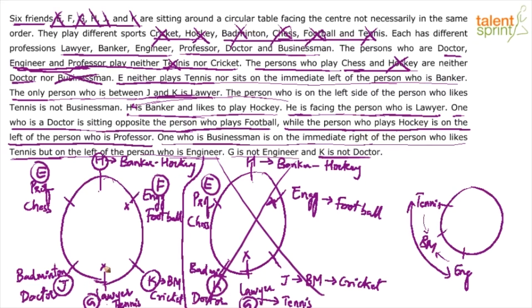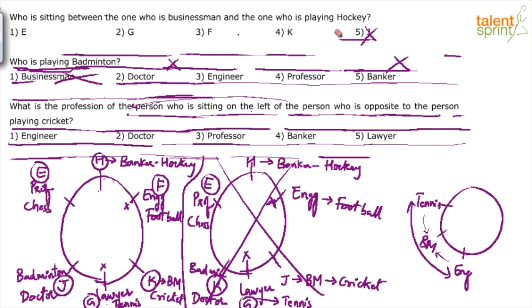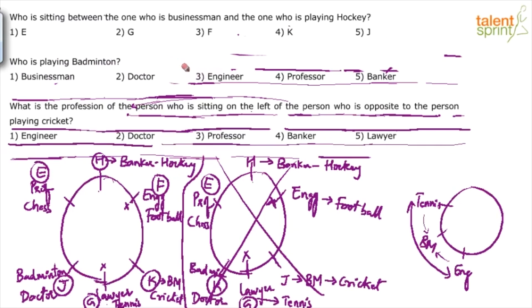So this completes it. You're able to follow. So I'll just read out the sequence from the bottom position here. G, J, E, H, F, K. Lawyer, doctor, professor, banker, engineer, businessman. Tennis, badminton, chess, hockey, football, cricket. Right? And now we can quickly run through the questions. Let me just clear it up. Who is sitting between the one who is businessman and the one who is playing hockey? Who is playing badminton is the next question.